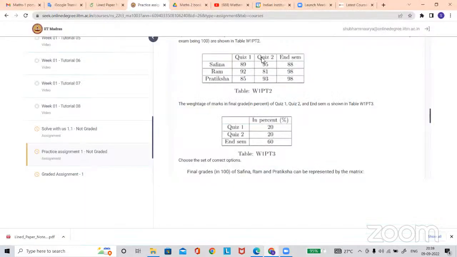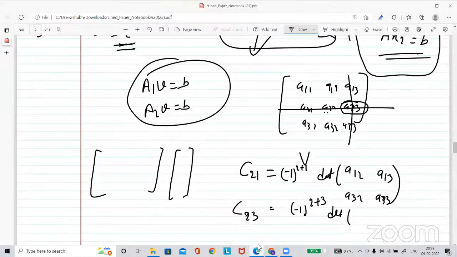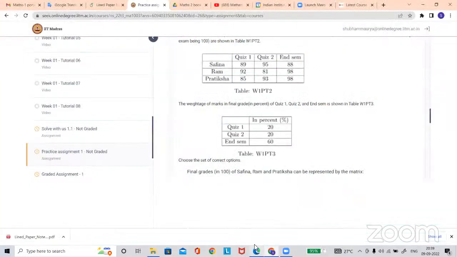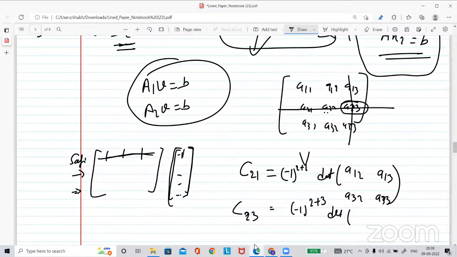No. I am saying this one, right? We have a 3 cross 3 matrix, this whole thing, and this represents the corresponding weightage. So this is Sophia, this is Ram, and this is Pratik. When you multiply with the weightage, quiz 1, quiz 2, and end sem, what is happening here? This row has the marks of Sophia: quiz 1, quiz 2, and end sem. Multiply this with this column and it will give Sophia's marks, right?